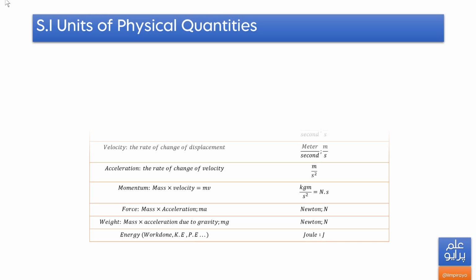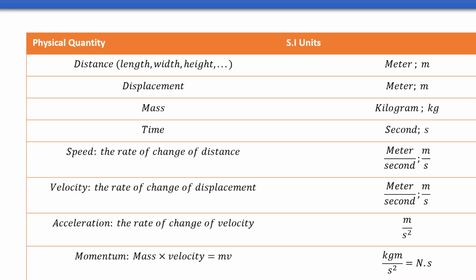So after the prefix series, there are some SI units of physical quantities. So what are the SI units? Standard international units. Okay. So for distance, the unit is meter, and for displacement, also meter. Mass is kilogram, time is second. Speed, velocity, acceleration, momentum, that is mass times velocity, is Newton second. We will study more about momentum in our next chapters.